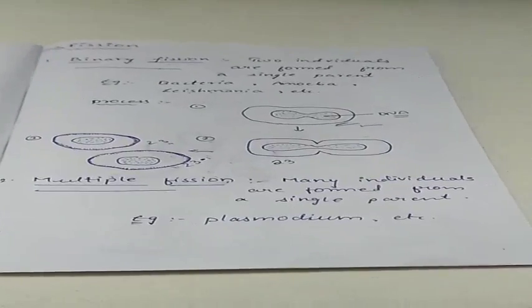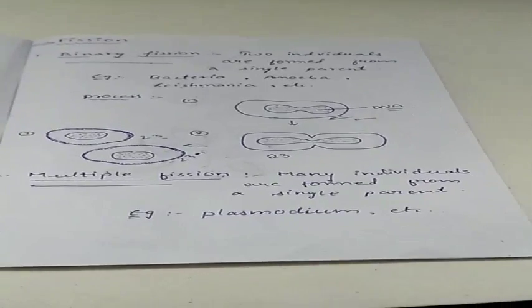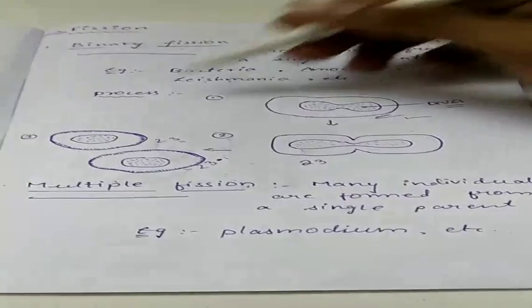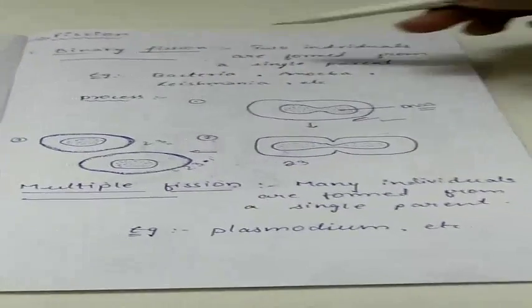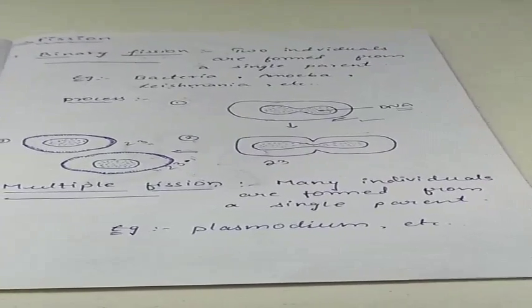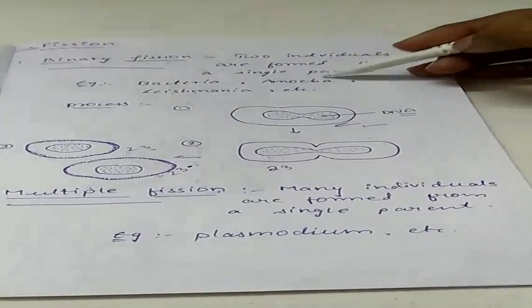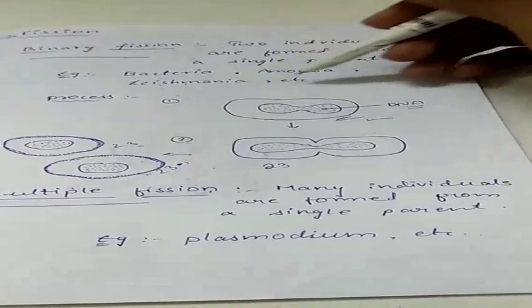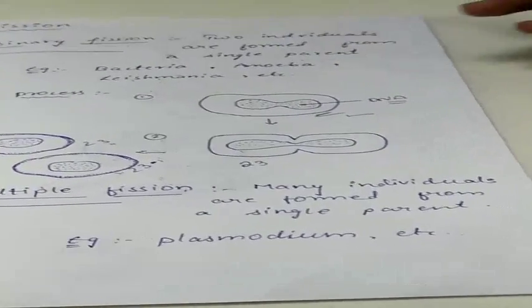Fission. Basically, fission is divided into 2 major categories, that is binary fission and multiple fission. What is binary fission? Binary fission is when 2 individuals are formed from a single parent. The main examples are bacteria, amoeba, leishmania, etc.